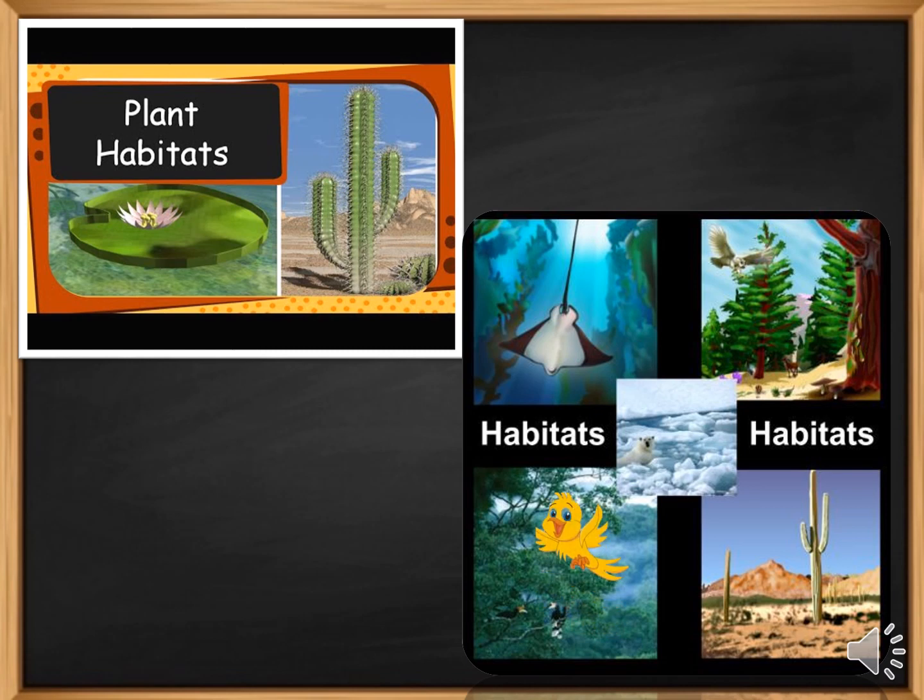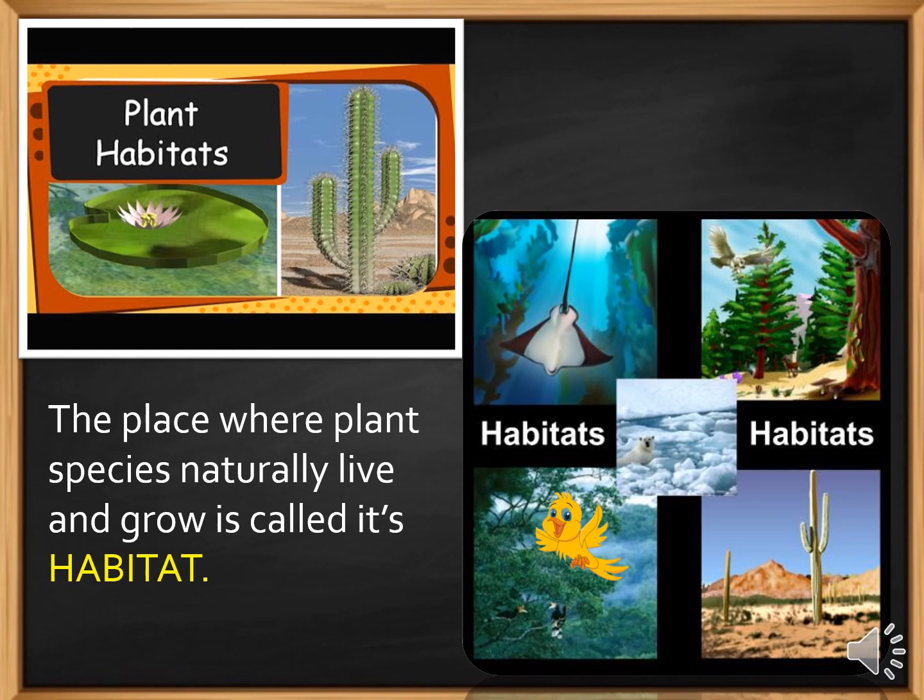It understood that plants naturally grow everywhere, and the place where the plant species naturally live and grow is called its habitat. So, what is the definition of habitat? That is, the place where plant species naturally live and grow is called its habitat.